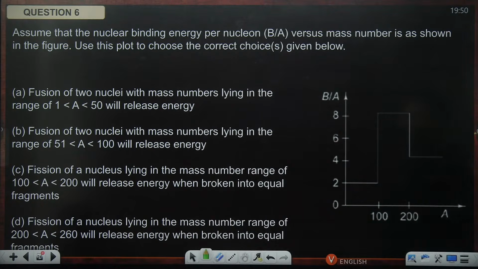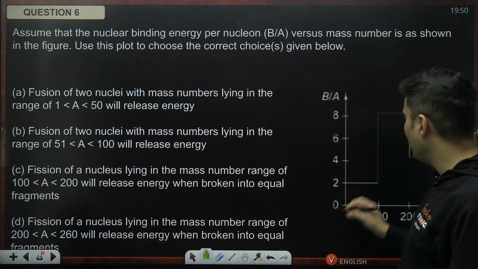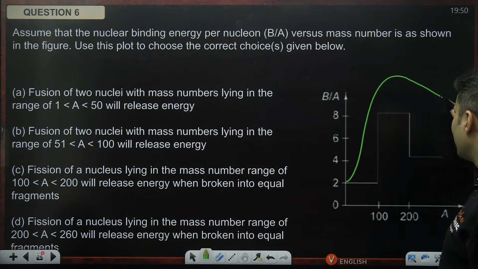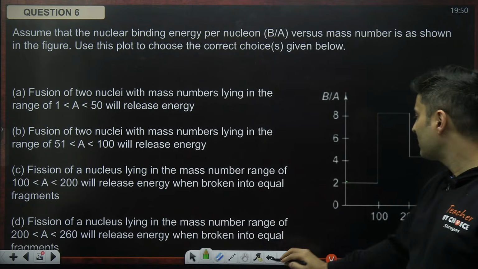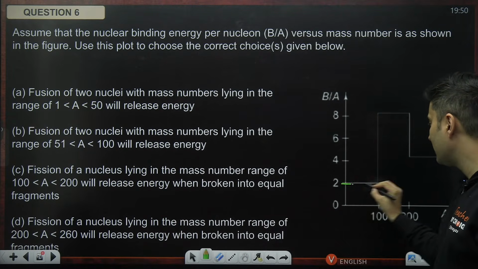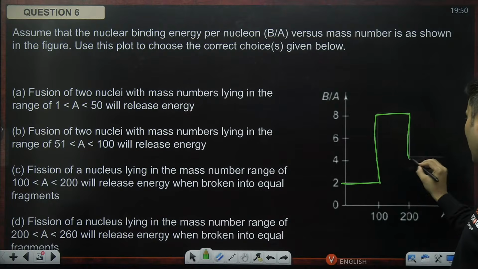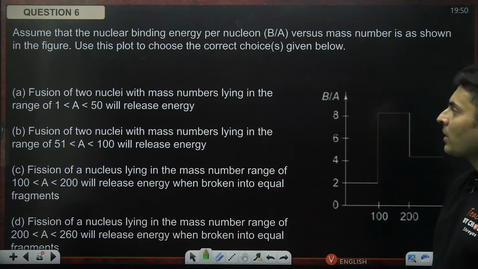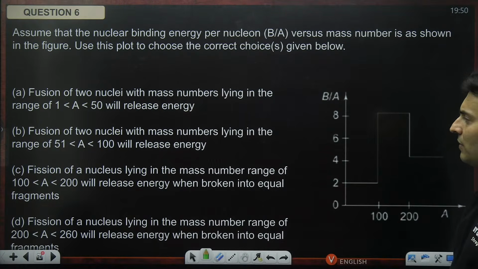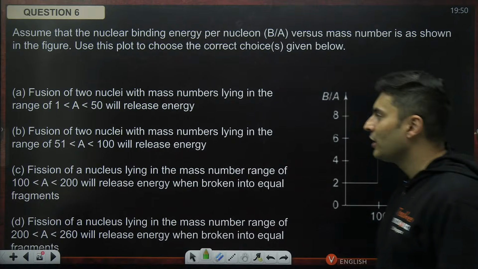Anyways, moving on. Assuming that the nuclear binding energy per nucleon versus mass number is as shown. This is a very weird diagram. Our usual diagram in nuclear physics is something like this, but here the strange part is it is flat, then suddenly rises, then flat again. Then fusion, fission will release energy.